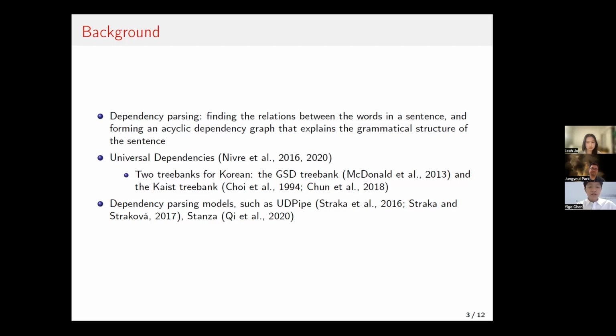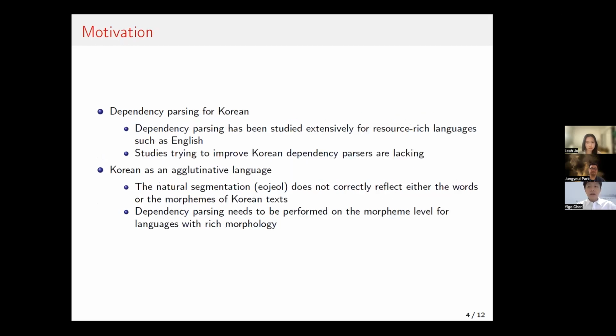In recent years, quite a lot of dependency parsing models have also been proposed, such as UDPipe and Stanza, and those are frequently used and open to the public so that we can do some training on them. However, there exist quite a lot of problems for dependency parsing specifically in the Korean language. While dependency parsing has been studied extensively for resource-rich languages such as English, studies trying to improve Korean dependency parsing are relatively lacking compared to English.